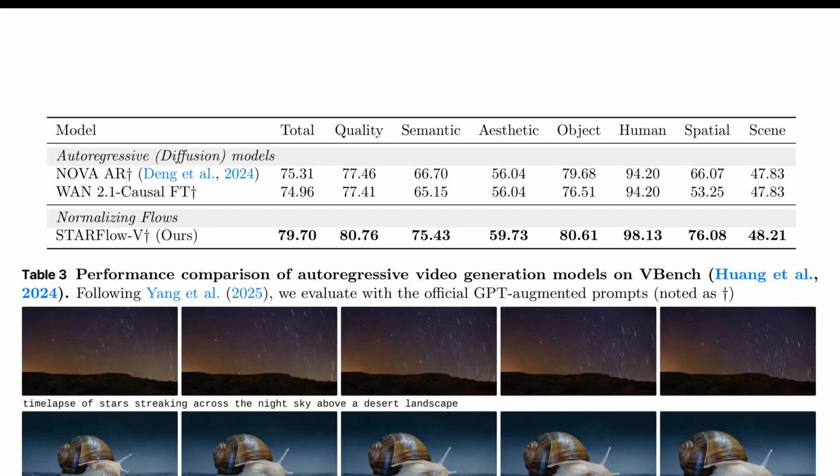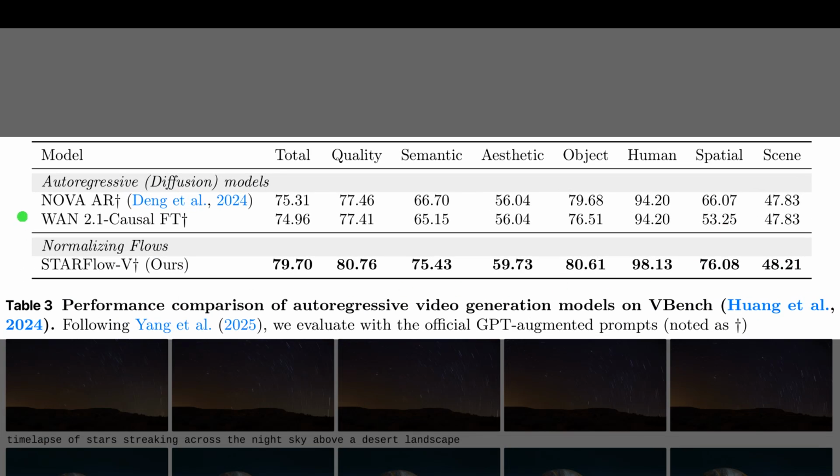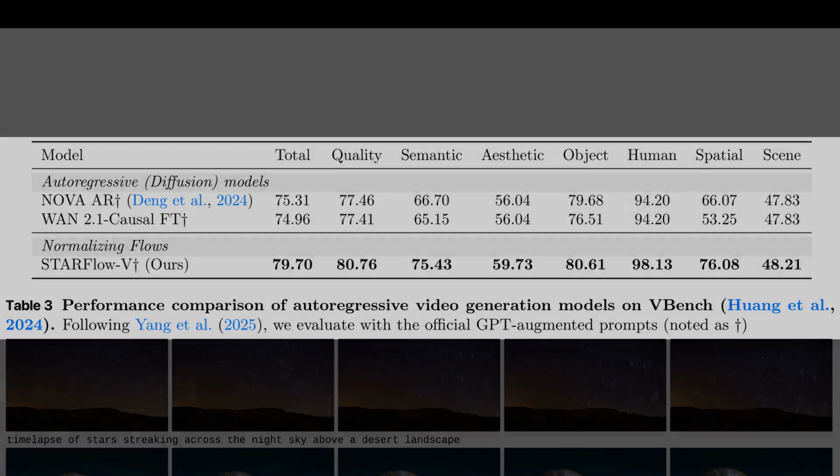So Figure 4 focused on speed, and Table 3 turns back to quality for strictly autoregressive video generators. The top rows list diffusion-based systems Nova AR and WAN 2.1 causal FT, which reach total scores around 75 on VBench. The bottom row shows STARFlow-V at about 80 total, with especially strong object, human, and spatial scores. This gap indicates more stable, long-horizon videos under autoregressive rollout.